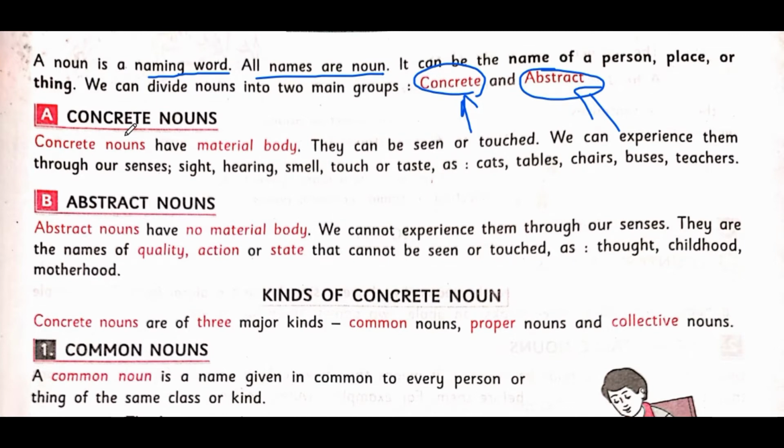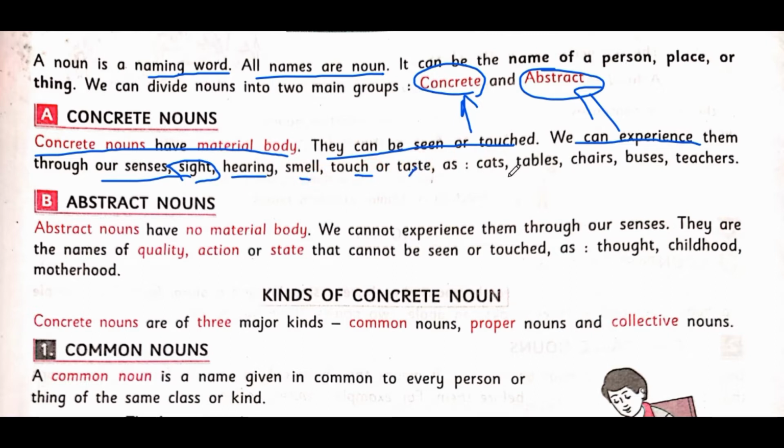Point A, concrete noun. What are concrete nouns? Concrete nouns have a material body. Material body means which have an existence, which we can touch. They can be seen or touched. We can experience them through our senses. We know there are 5 sense organs in our body, which we learned in class 5 and 6 also. Through sight, by looking with our eyes, by hearing, by smelling, by touching, by taste, etc.